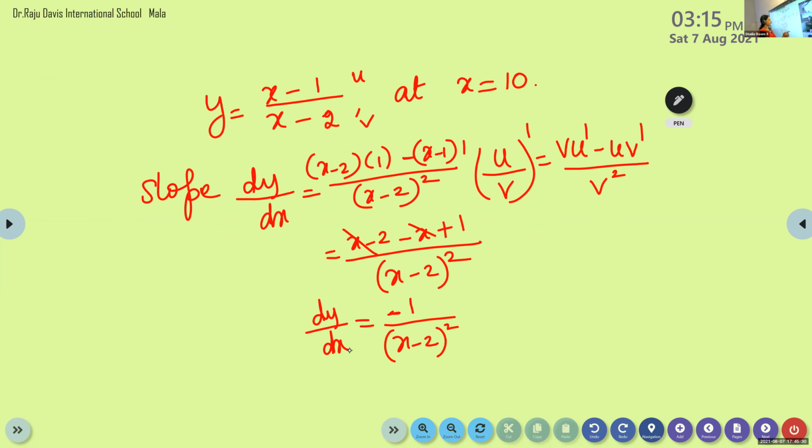Now put x is equal to 10. When you put x is 10, what is the slope? Minus 1 by 10 minus 2 the whole square, which is equivalent to negative 1 by 64. Okay? Is it okay, Manuel?